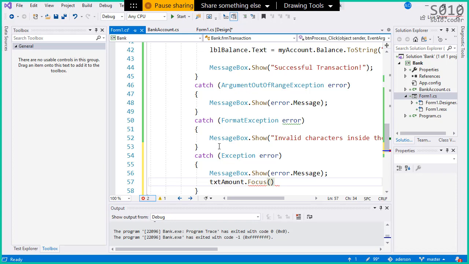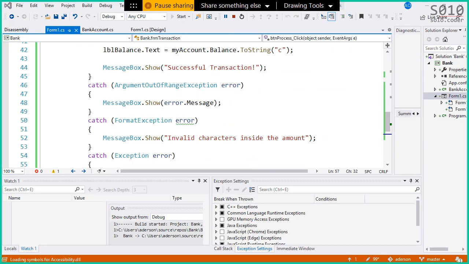What focus does is it sets the focus of the cursor back inside the text box so that you can fix it. Okay, I'm just showing you how to use that. The exercise is not asking for that, but I'm just gonna demonstrate that.